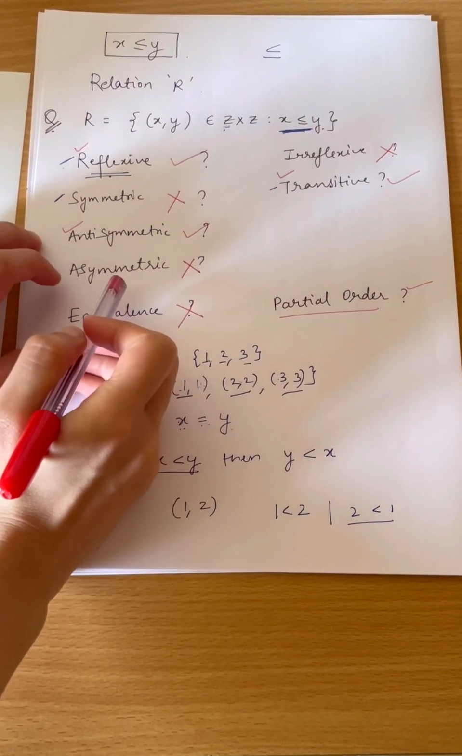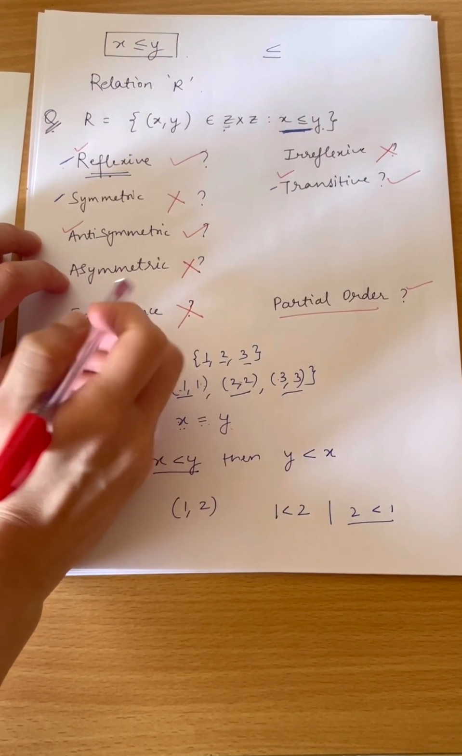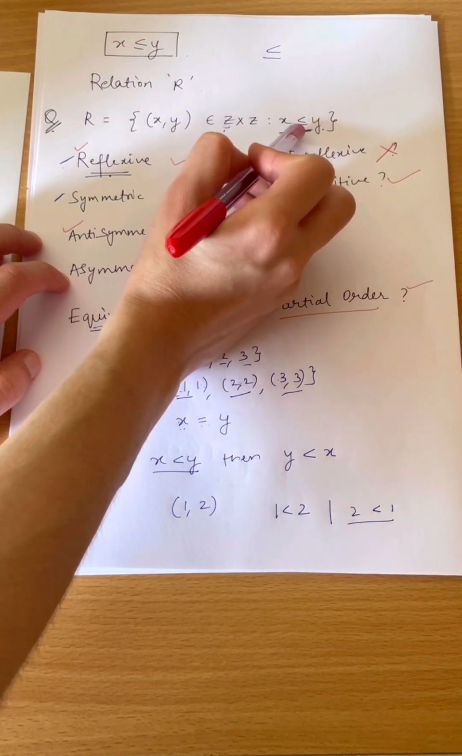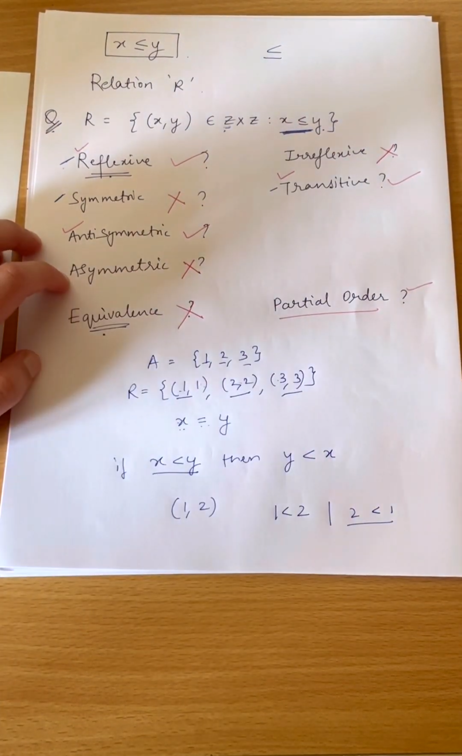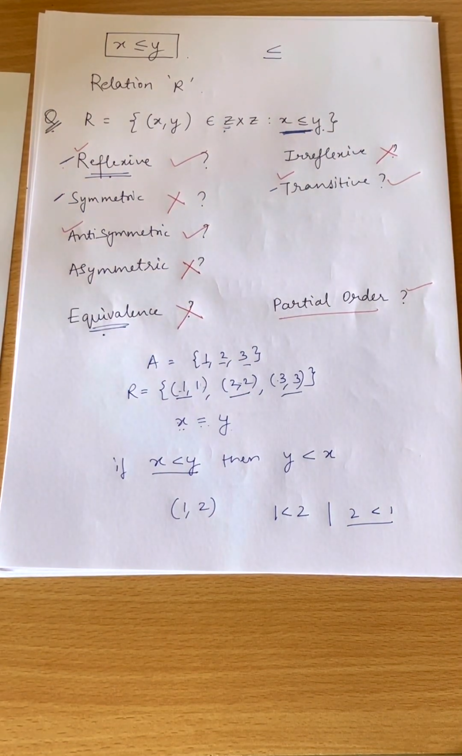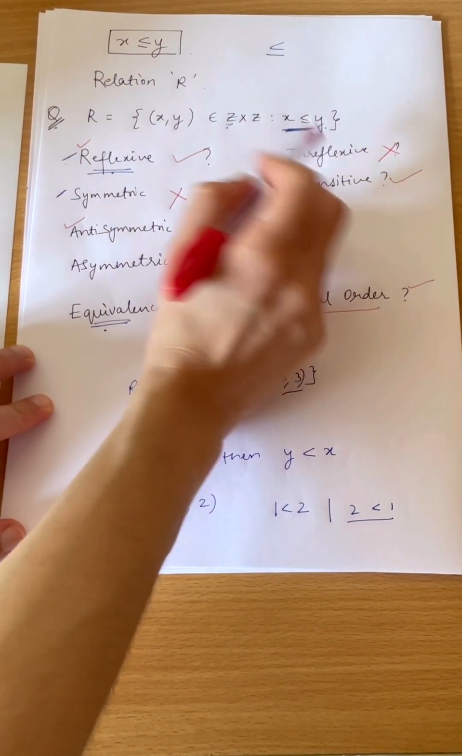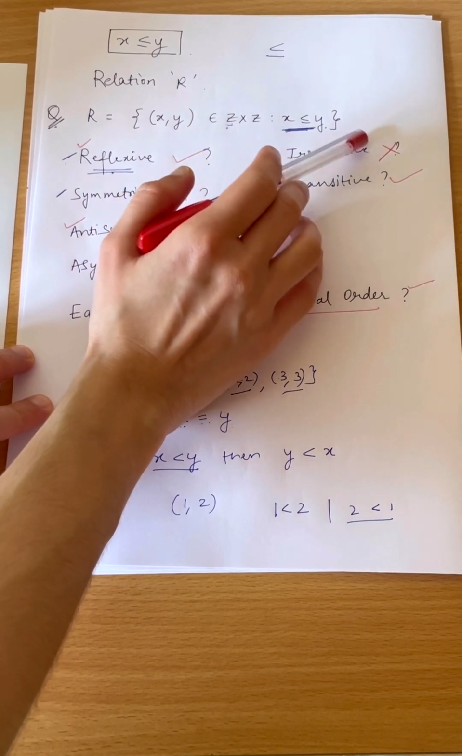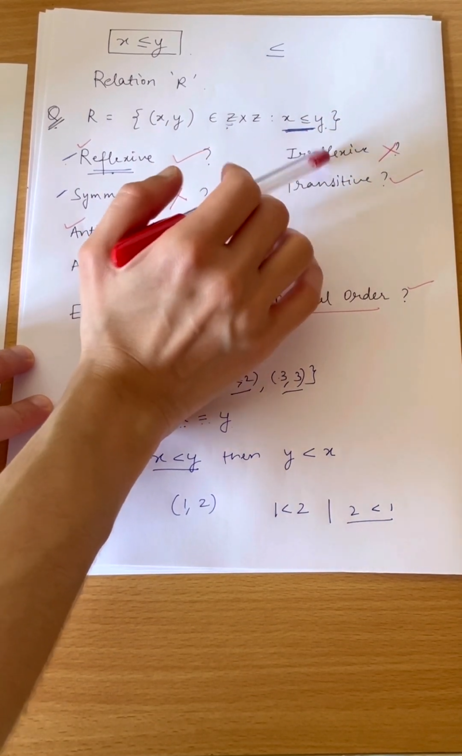Okay, and what about asymmetric? Asymmetric says that there should not be that equal to sign here, because asymmetric does not follow a combination with the same element, means 1 1, 2 2, 3 3 with the same element. Okay, and what about irreflexive? Same, in the case of this equal to sign, it does not follow irreflexive relation.